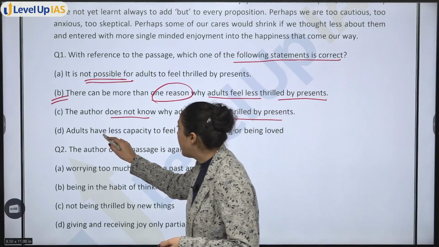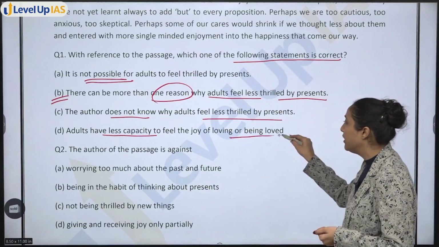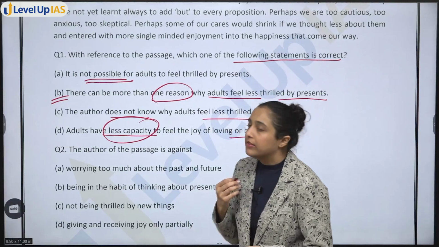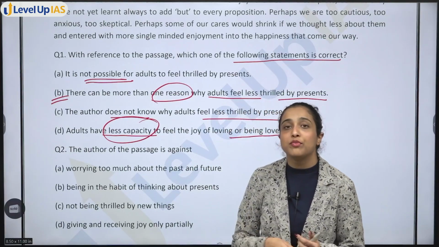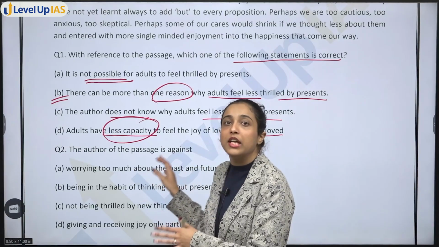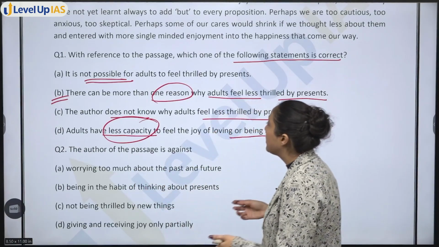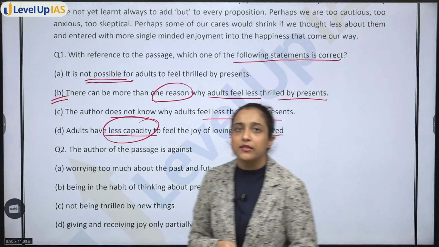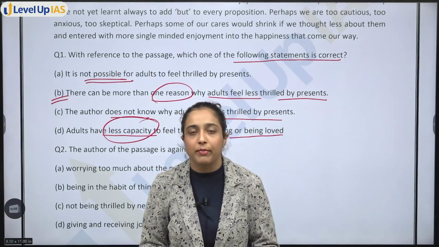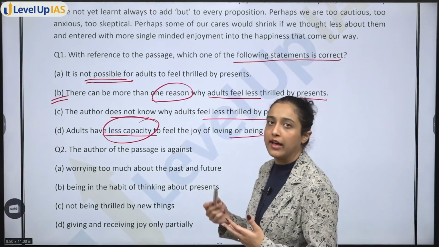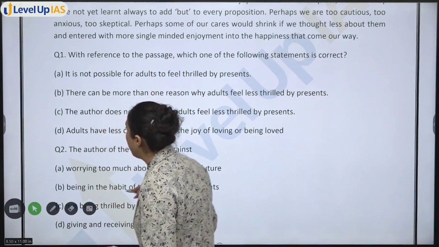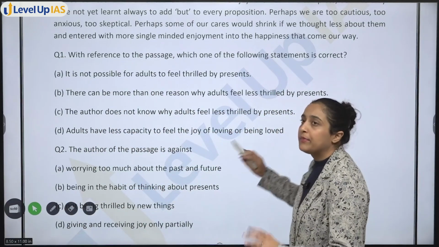Next, adults have less capacity to feel the joy of loving or being loved. Now see, although this is a statement which might not seem extreme to you, this is an incorrect statement. Adults have less capacity to feel the joy. Of course, this is incorrect. That is not the case. First of all, you cannot measure the capacity, but we will see whether the author has this point of view or not. So, till now we can say that option A is very, very less likely to be our answer. Same goes for option D.